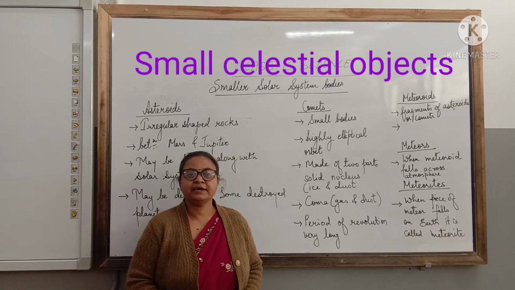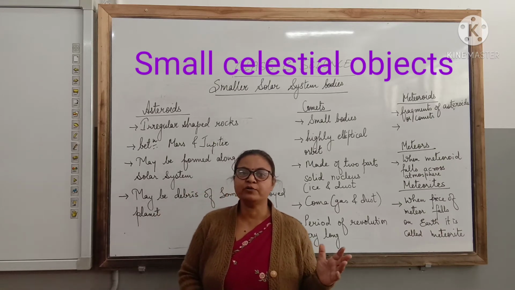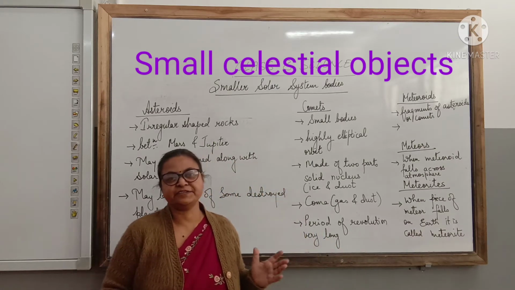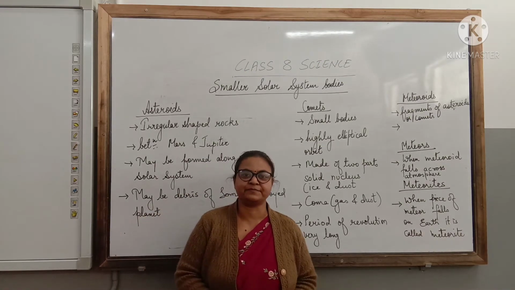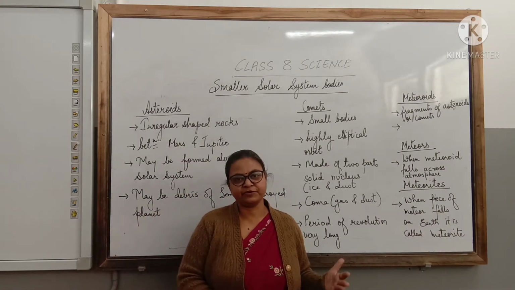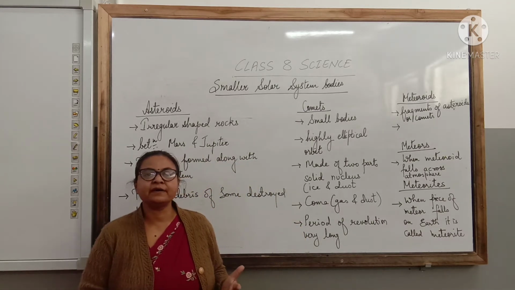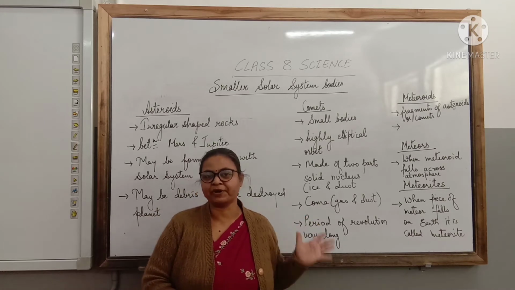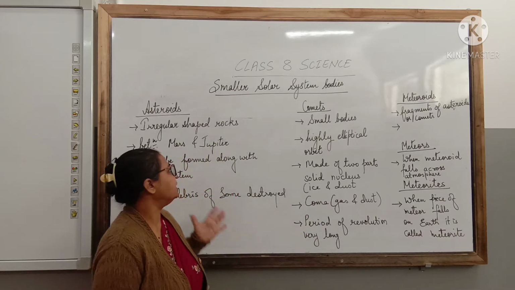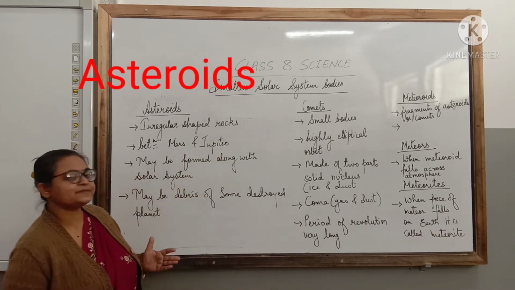Science class. Today we shall discuss some smaller celestial bodies, or smaller members of the solar system. These are asteroids, comets, meteors, meteorites and meteoroids. Let us begin with asteroids.